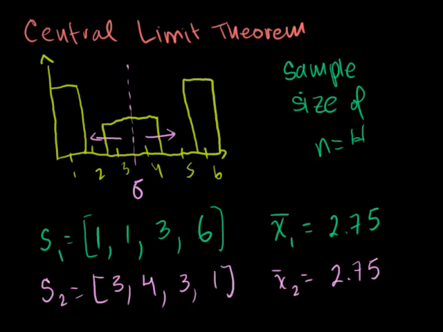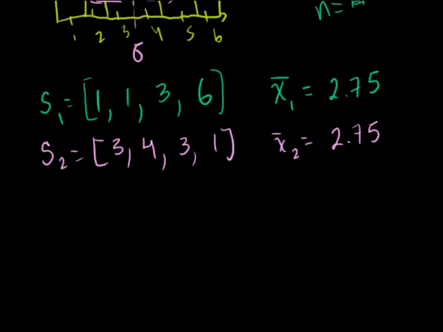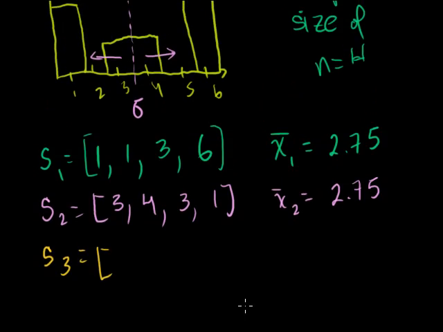Let me do one more, because I really want to make it clear what we're doing here. Actually, we're going to do a gazillion more, but let me just do one more in detail. So let's say my third sample of sample size 4, so I'm going to literally take 4 samples. So my sample is made up of 4 samples from this original crazy distribution. Let's say I get a 1, a 1, a 6, and a 6. And so my third sample mean is going to be 1 plus 1 is 2. 2 plus 6 is 8. 8 plus 6 is 14. 14 divided by 4 is 3.5.